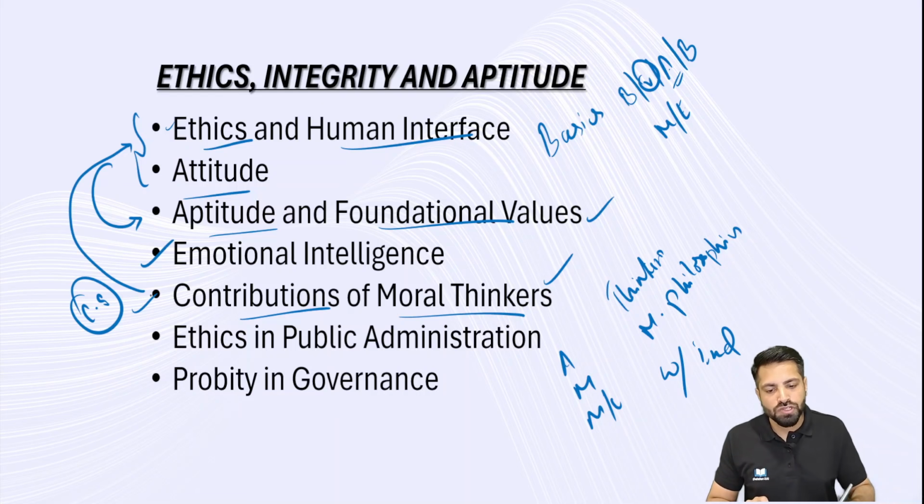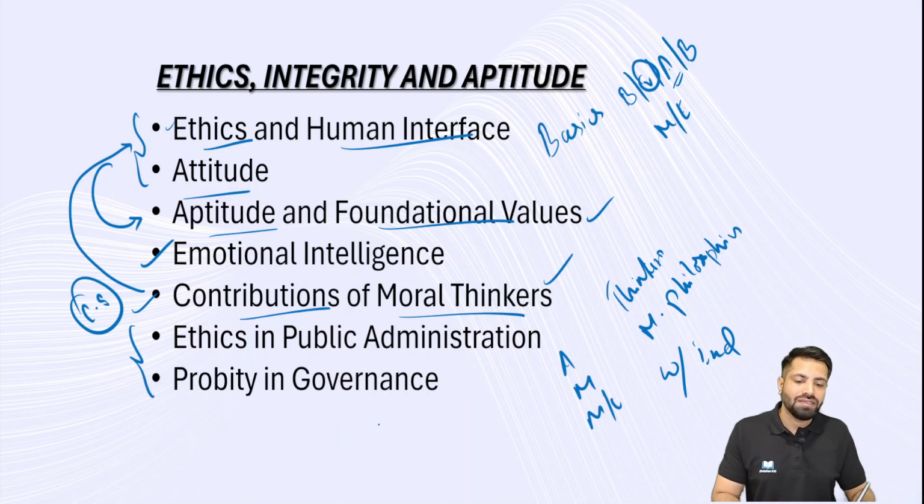And then the next 2 chapters, ethics in public administration and probity in governance. If you look at these 2 chapters, it looks like all the topics are related to public administration. We have RTI, citizens charter, Mission Karmayogi, these kind of topics are there. But the thing is, you need to answer these from an ethics perspective, not from a public administration perspective.